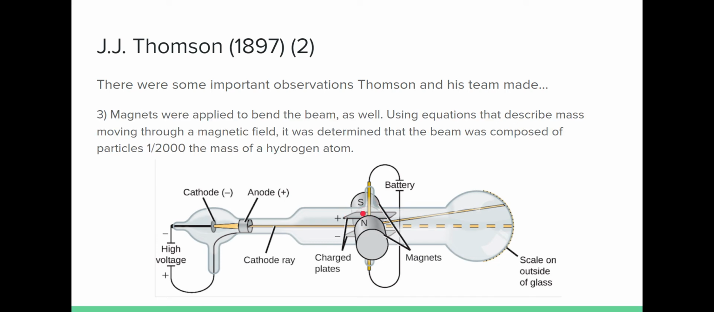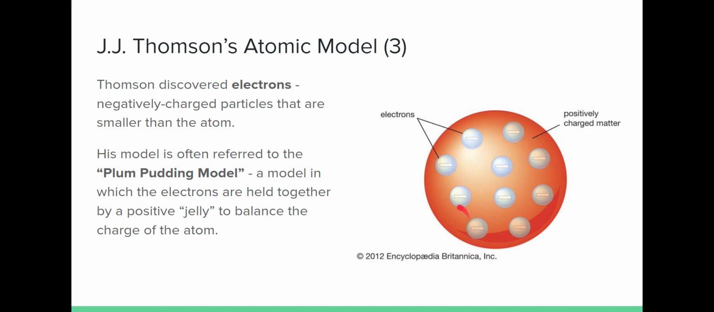And his third observation, he used a little bit of math based on the way that it was bending in the presence of the magnets, the magnetic field, and it was determined that the beam had particles that were 1/2000th the mass of a hydrogen atom. That means that whatever was inside of this cathode ray was certainly smaller than an atom. And this is the first time that anybody had discovered a particle that was smaller than a hydrogen atom. Thomson discovered the electron because electrons are negative, they were attracted towards the positive plate, and they are certainly smaller than the atom.